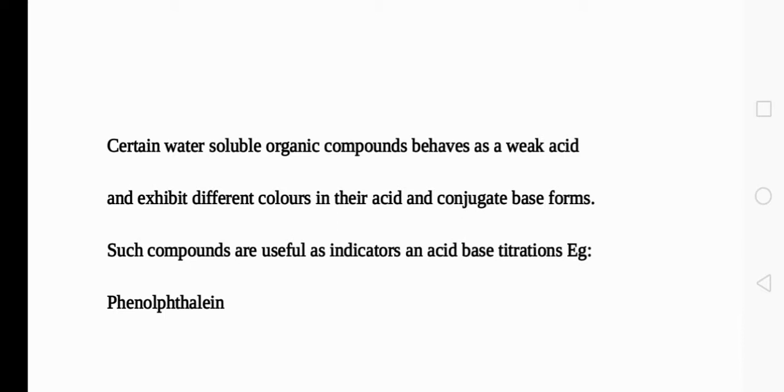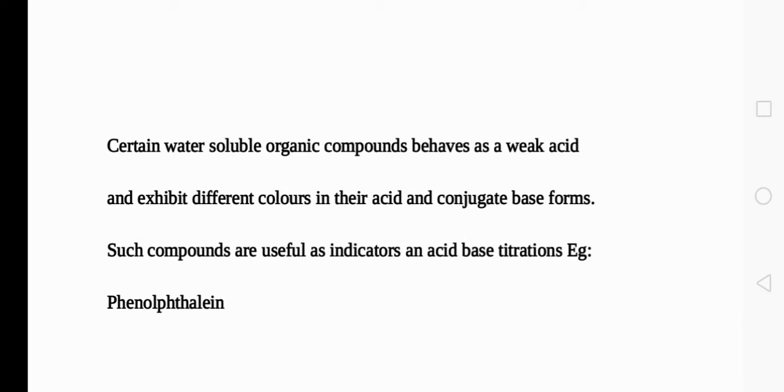Phenolphthalein will give you a pink color in the basic solution, otherwise it will give a colorless solution. Such substances are used as indicators in titration. Actually, we are supposed to do titration in the chemistry lab as 11th standard practicals, but this year we are not able to.